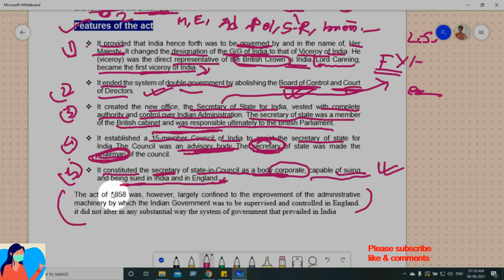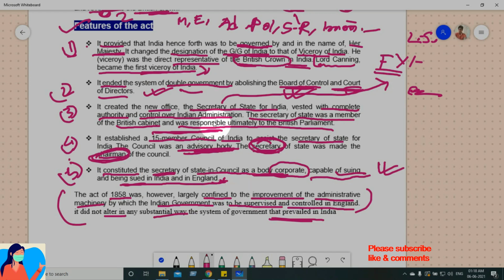So the Act of 1858 was however largely confined to the improvement of administrative machinery by which Indian government was to be supervised and controlled in England. It did not alter in any substantial way the system of government that prevailed in India.